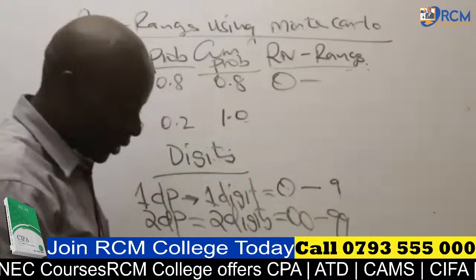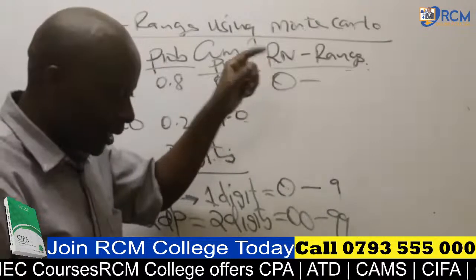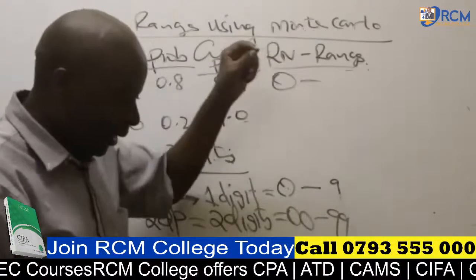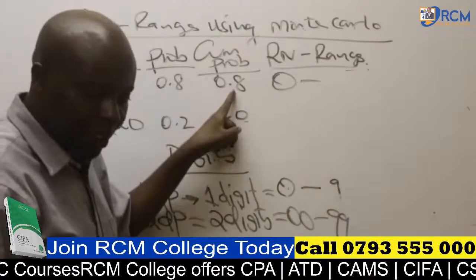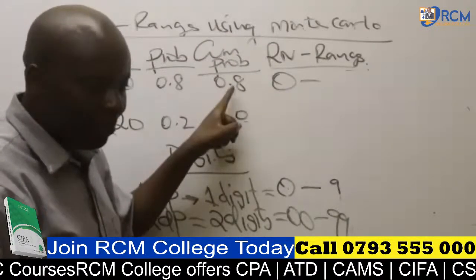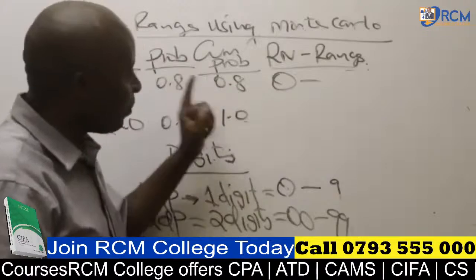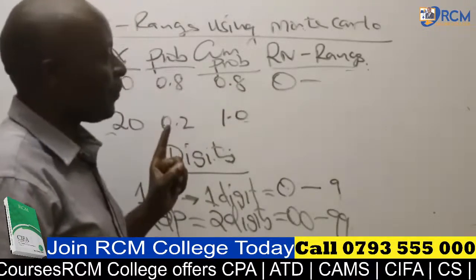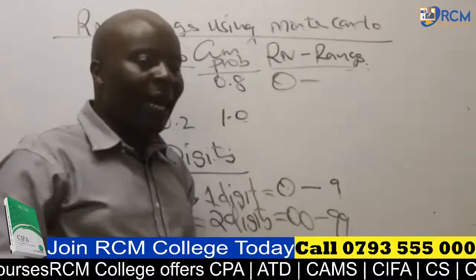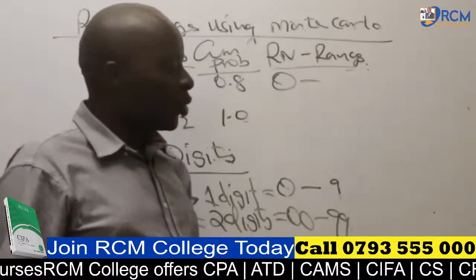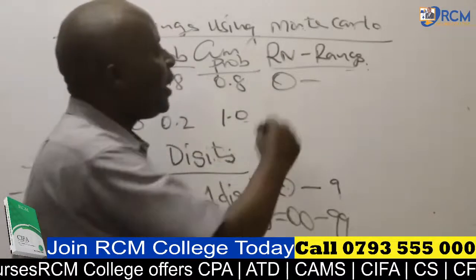How do I get the upper limit of the first class? It's very easy. I take this as if it's a whole number, as if the decimal is not there, which is 8. I deduct 1. So 8 minus 1 gives me 7.